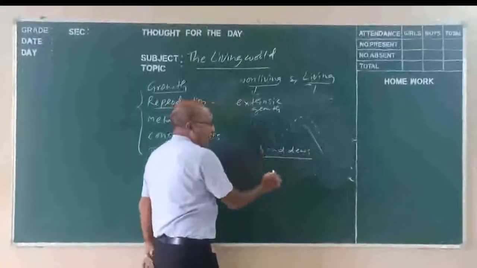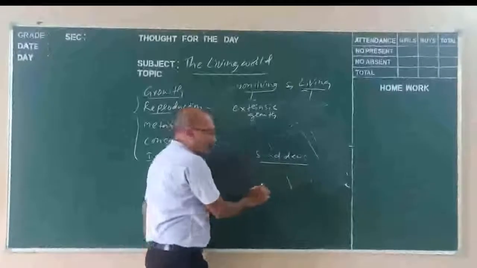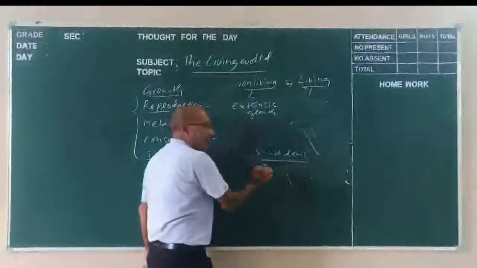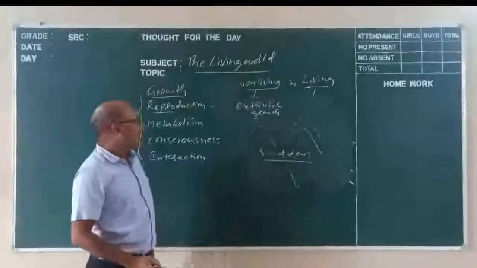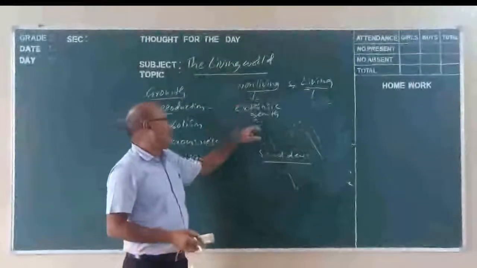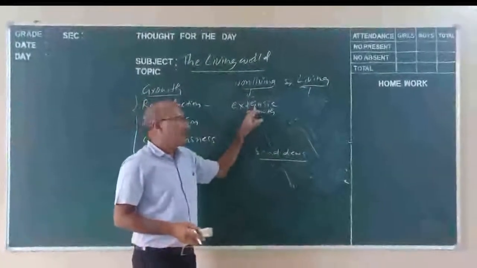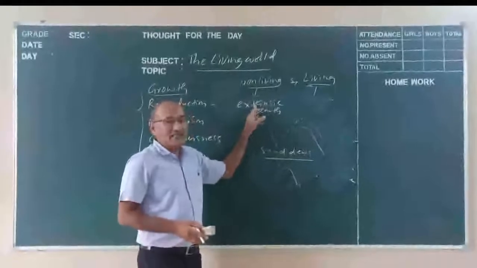Or a large rock: the growth of the rock occurs because of the accumulation of substances. This type of growth in non-living objects we call extrinsic growth.